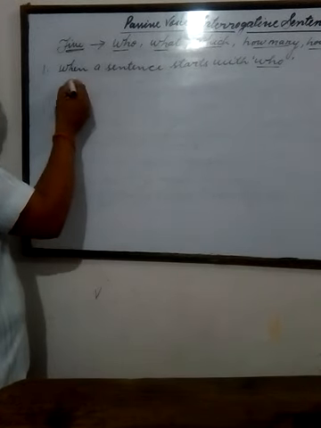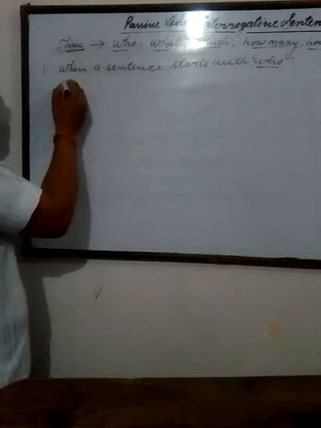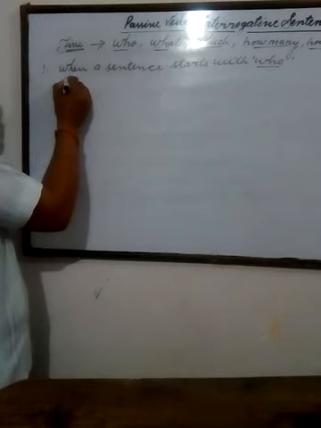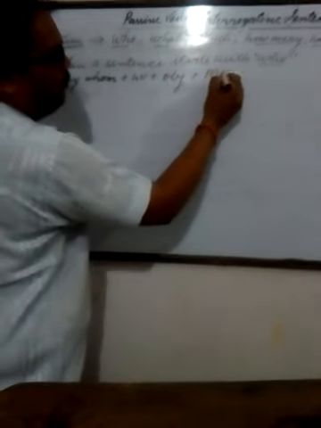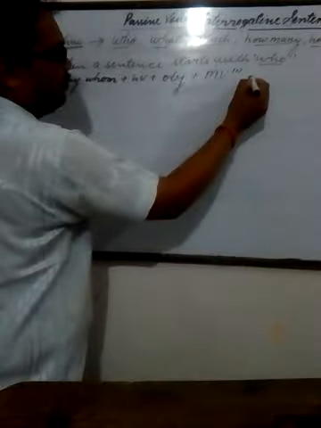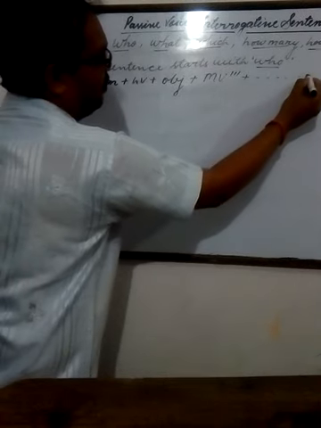What will be the structure of this sentence into passive voice? First of all, you will write by whom plus helping verb plus object plus third form of the main verb. Other remaining words will be written here.